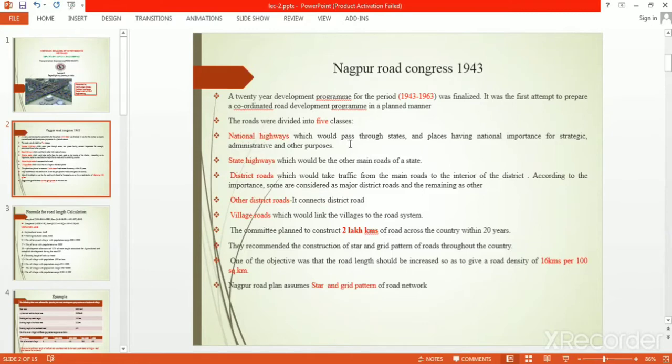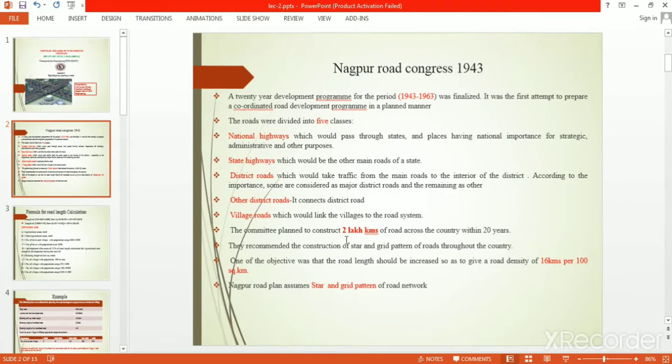What is the purpose of national highways? They pass through the states and places having national importance for strategic, administrative and other purposes. Then we have state highways, which would be the other main roads of the state. Then we have district highways, which will take traffic from the main roads to the interior of the district. Other district roads connect the district roads, and village roads link the village to the road system.